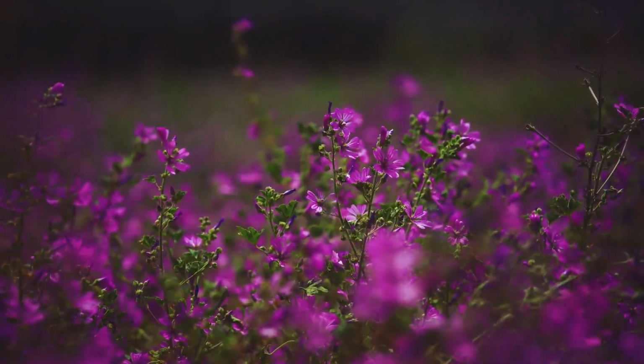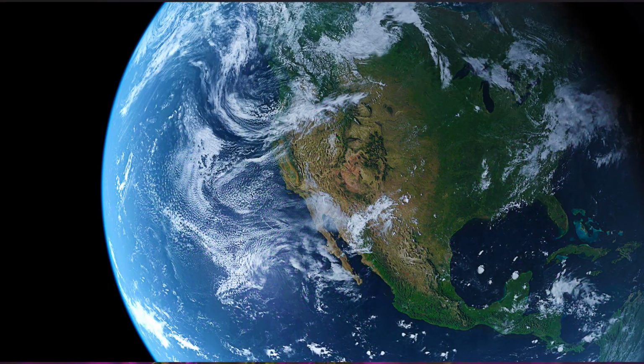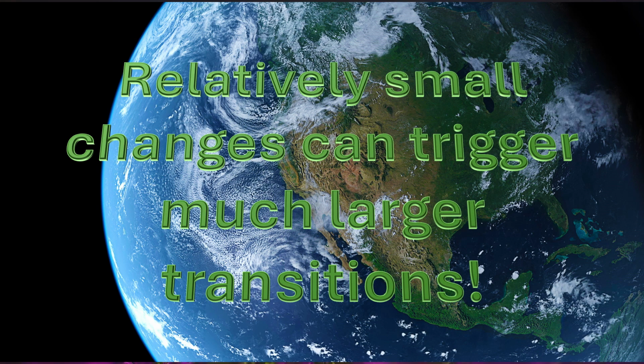The story of climate is therefore not only a story of temperature, it is also the story of water, carbon, ecosystems, and energy moving through a living planet. And perhaps most importantly, relatively small changes can sometimes trigger much larger transitions once enough parts of the system begin responding together. As explored in parts 5 and 6, vegetation can strongly influence climate through interactions involving evapotranspiration, atmospheric moisture, and the surface energy balance.